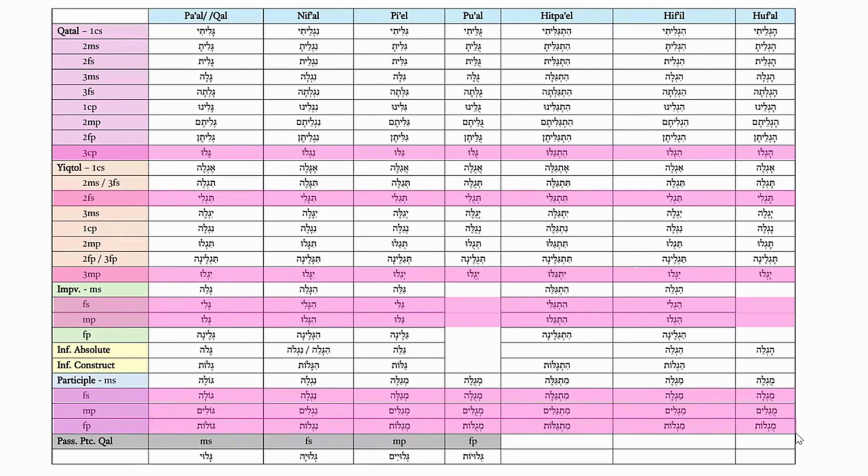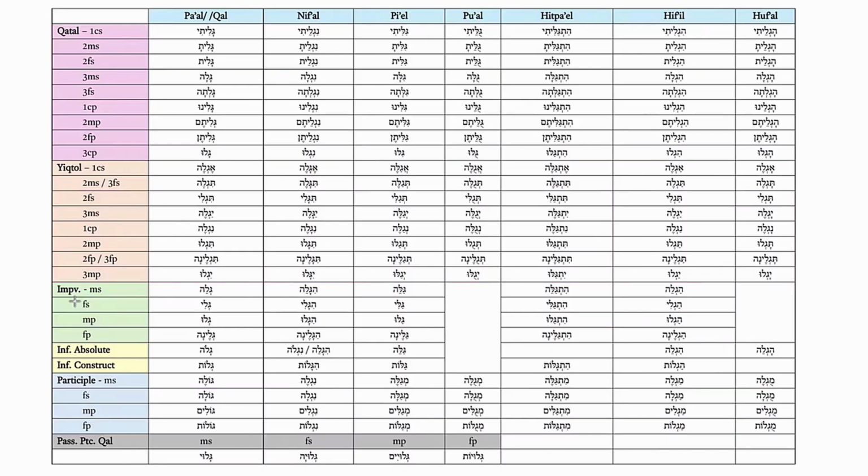The yod has dropped completely because the suffix that is attached to the verb form is a vowel itself. And in every case, throughout the verbal system, in all the stems again, the yod has dropped and the verbal suffix is attached directly to the second root consonant. Then there are additional forms.